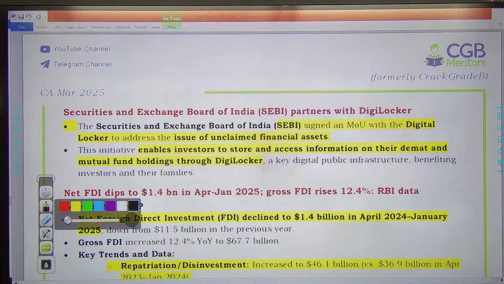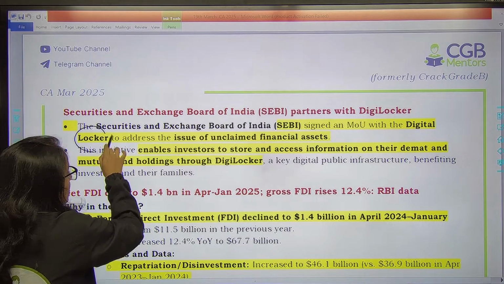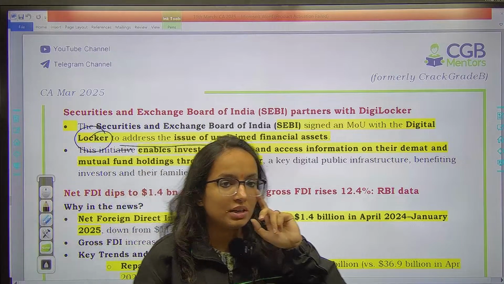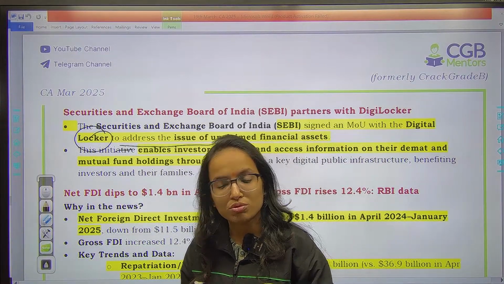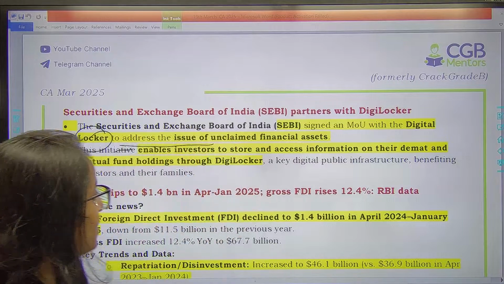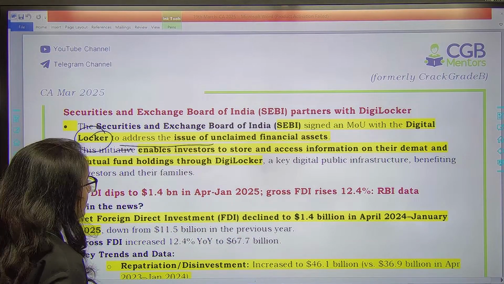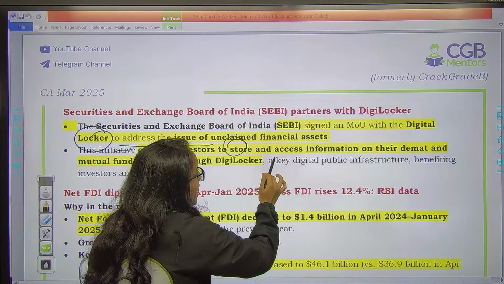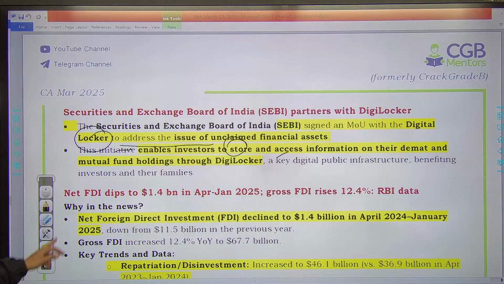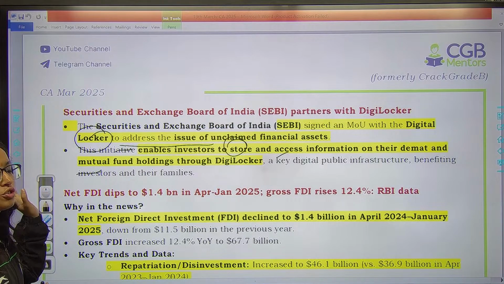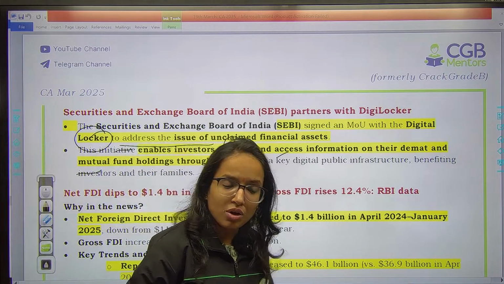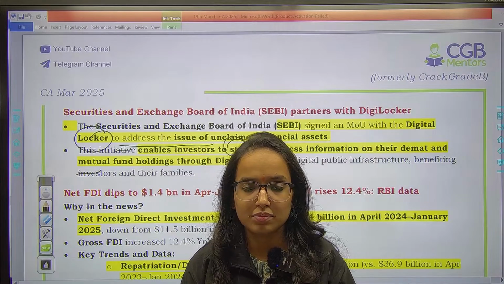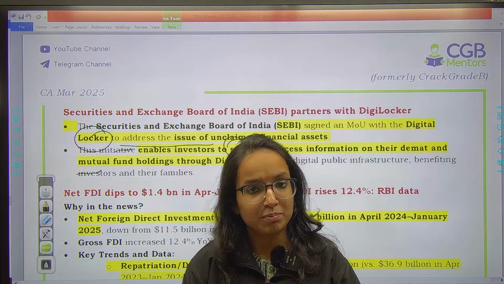Then SEBI has signed an MOU with DigiLocker, जो आपका DigiLocker है, उसके साथ sign किया है to address the issue of unclaimed financial assets. Right now, unclaimed financial assets का issue is rising very much. So SEBI ने sign किया है DigiLocker के साथ this MOU. Why and how would it work? It would enable investors to store and access information on their Demat and mutual fund holdings through DigiLocker. So basically, DigiLocker के through up to now you could access your documents anywhere, and that is approved, authorized, so it is acceptable everywhere.